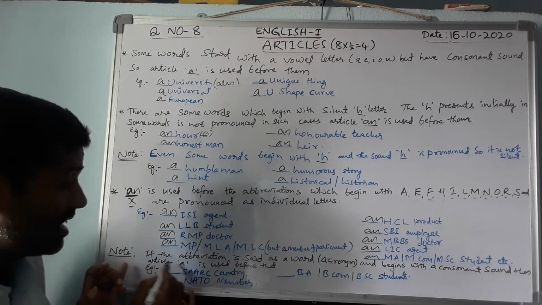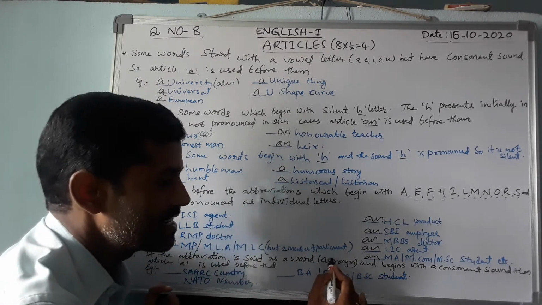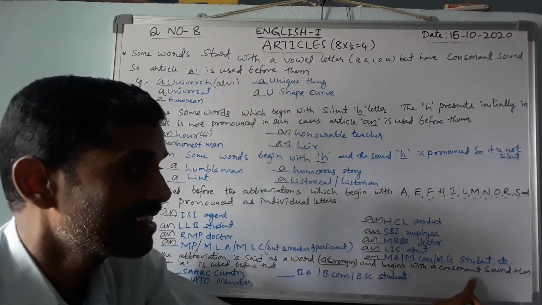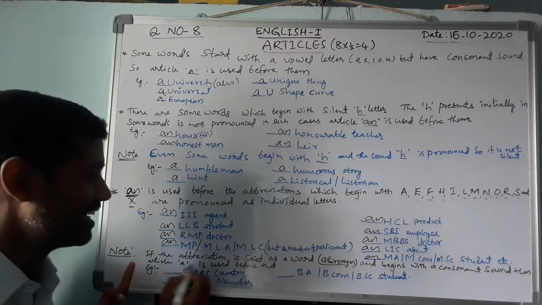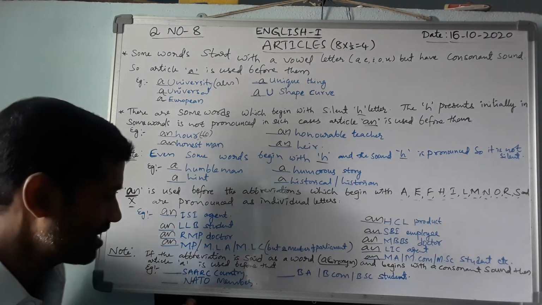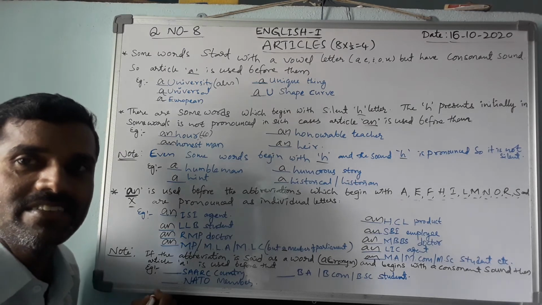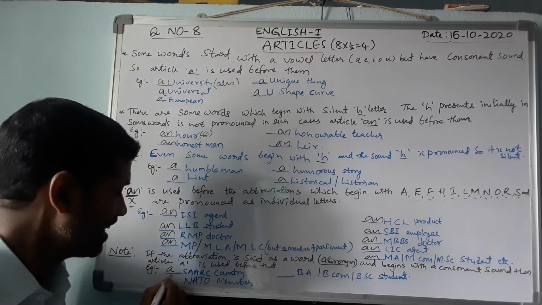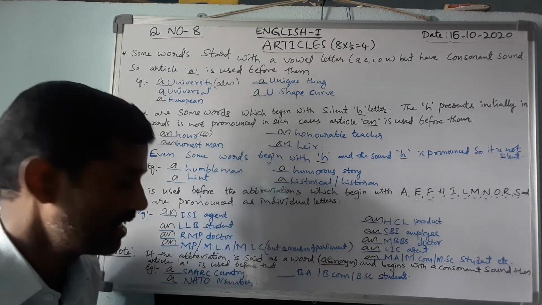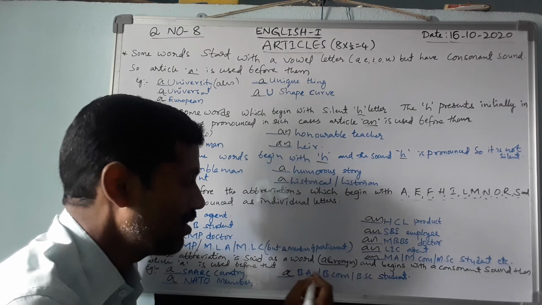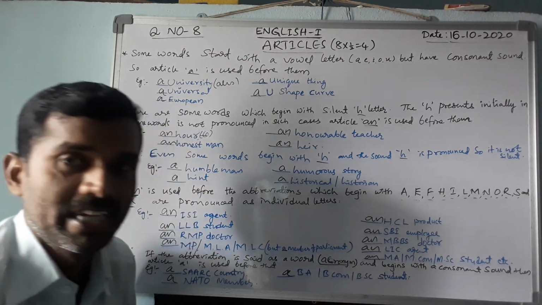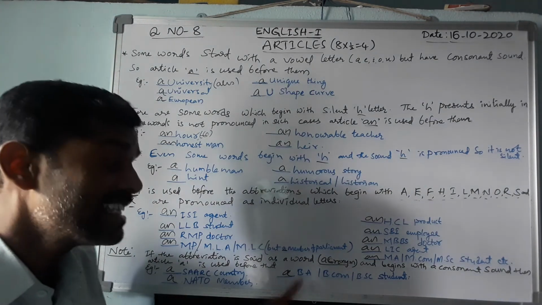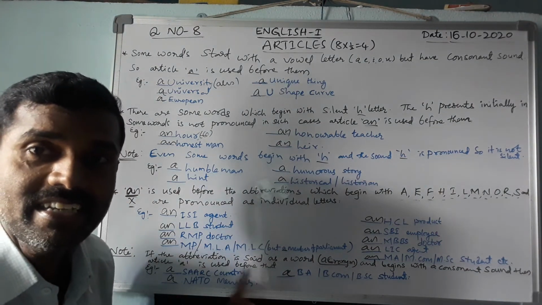Next, note: if the abbreviation is said as a word, that is called an acronym. Some abbreviations are called acronyms. In those cases, when there is a consonant sound, article a is used before them. For example, a SAARC country. Here, a SAARC and a NATO member, a NATO member, a BA or BCom or BSc student. These acronyms take the indefinite article a.